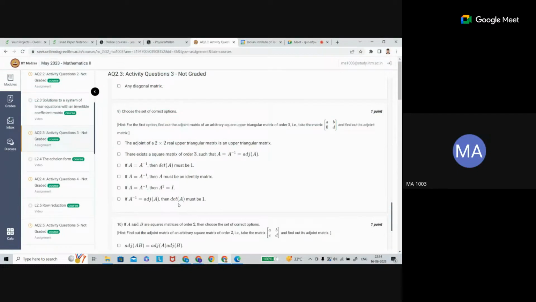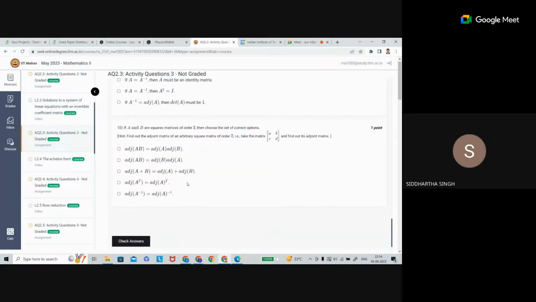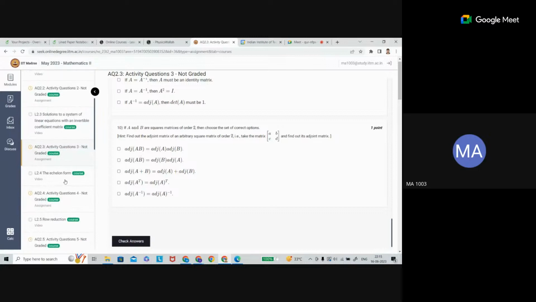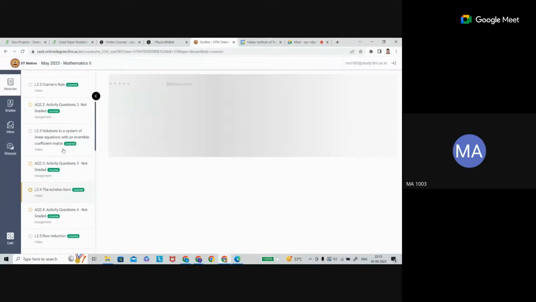And what about the 10th question? What is it here? Is this a property or something else? Yes, these are the properties of the adjoint. This has not been taught in the lectures. No, it is taught in the lecture. It is in the inverse part, which I left. I forgot to discuss that in the inverse.